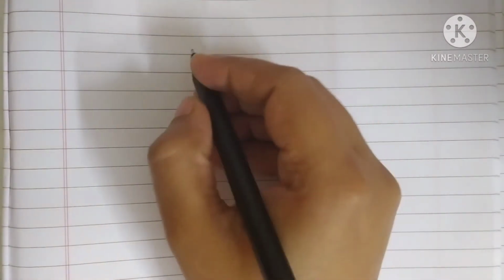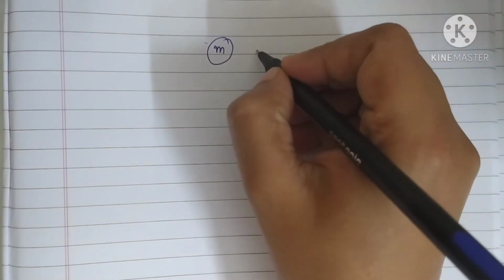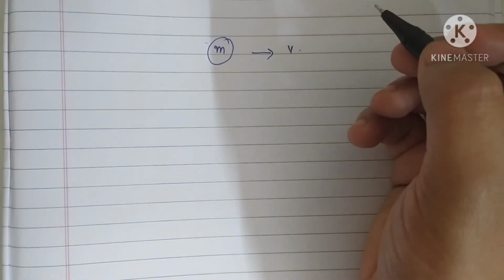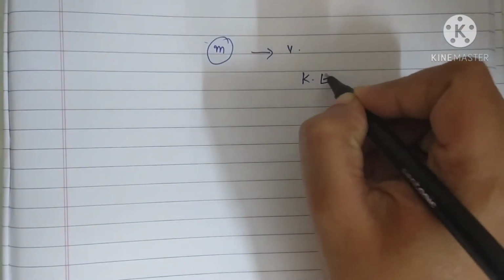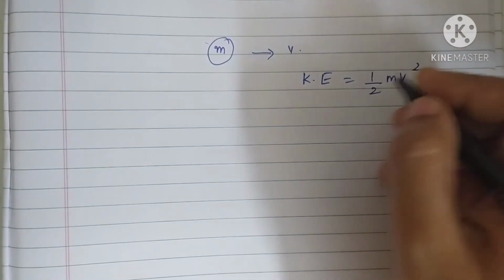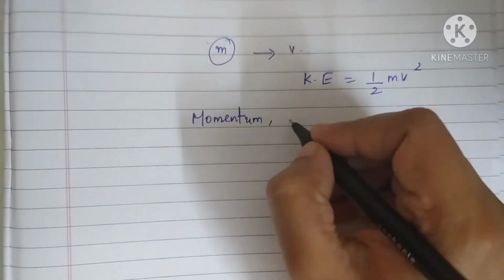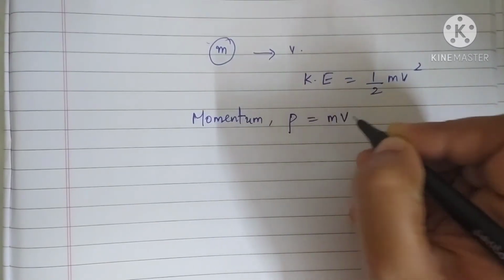Now before moving to the third question, let me give you some equations that will be useful for doing numericals. So first of all, if you have a particle of mass m and is moving with a velocity v, then what about the kinetic energy? Kinetic energy, general expression you know, that is half mv squared, right? Now what about momentum of the particle? Momentum is given by, again you have studied in your smaller classes, p is equal to m into v.